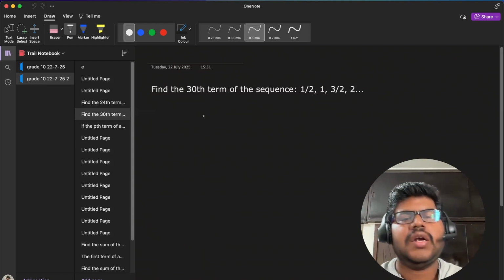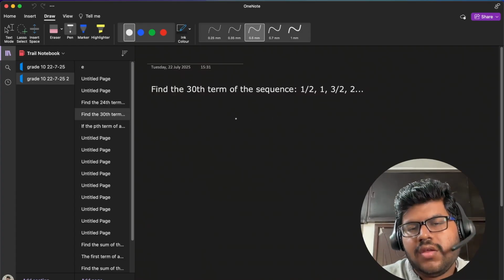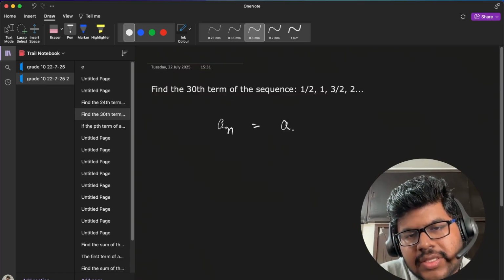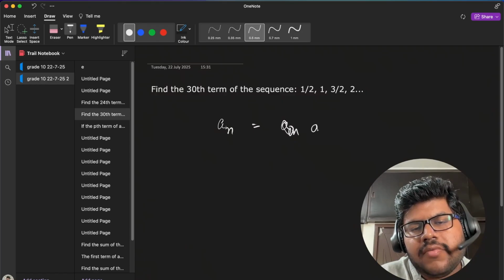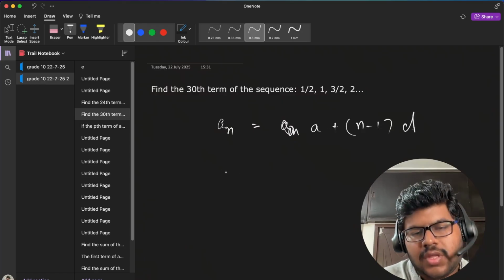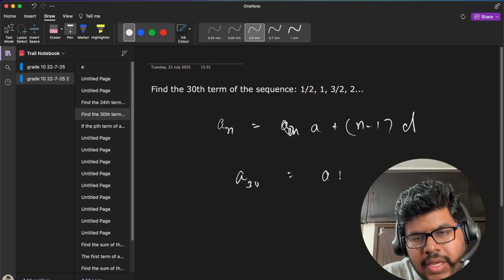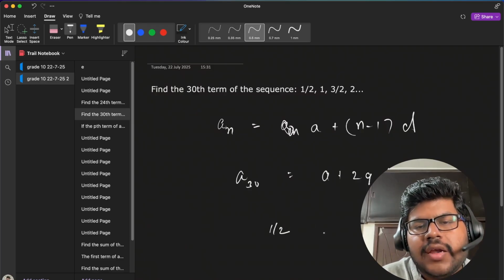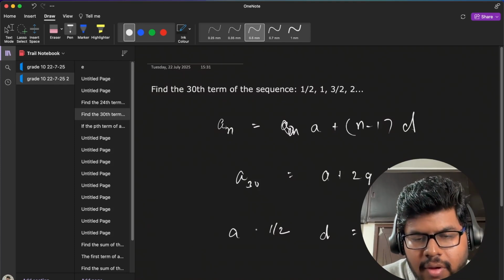Okay. Now see the next question. Find the 30th term of this sequence, right? Again applying the same logic, I guess now it is very clear that an equals a plus n minus 1 d, right? So the 30th term would be a30 equals a plus 29d. a is half, and if you observe carefully, d would also be half, right?